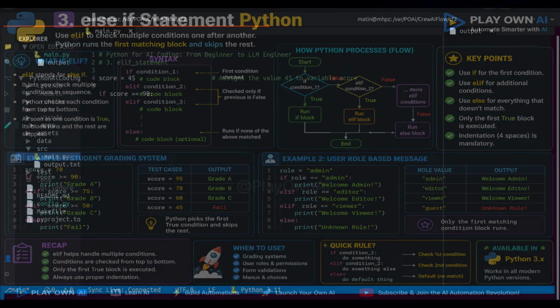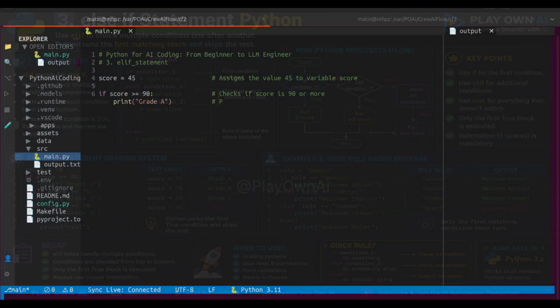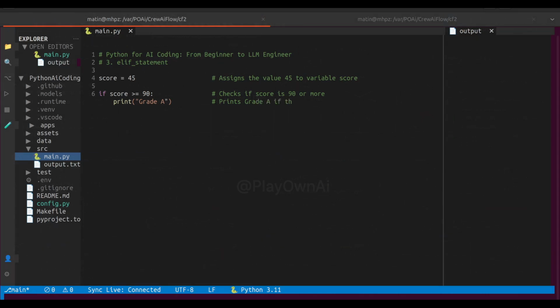Now let's run the program. We'll see the output grade B because 78 is greater than or equal to 75. So that's how the elif condition works in Python. Let's change score to 45 and run it again. Now the output will say fail because none of the if or elif conditions matched, so Python runs the else block. Let's recap. If checks the first condition.